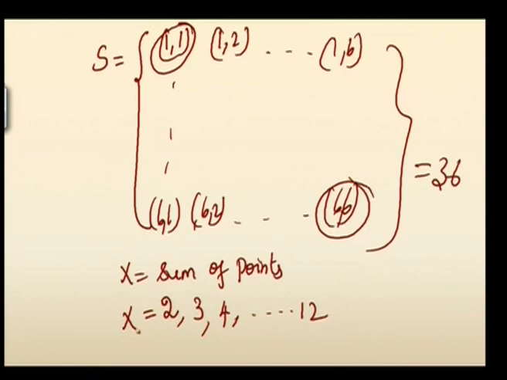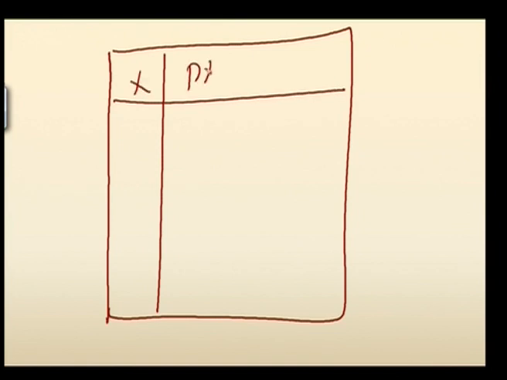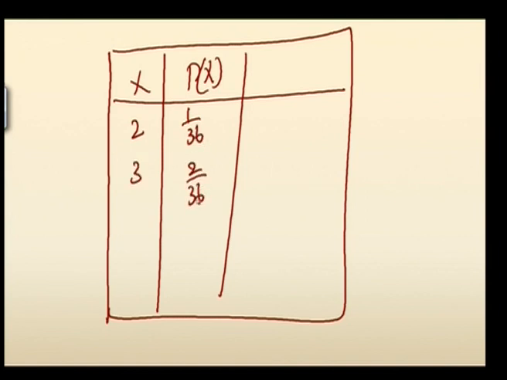What are the corresponding probabilities for that? We will form the tabular column. This type we have already seen, so I go a little faster. This is x and this is p of x. For 2 it is 1 by 36, for 3 it is 2 by 36.